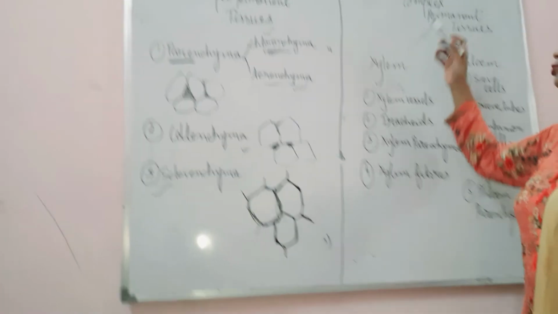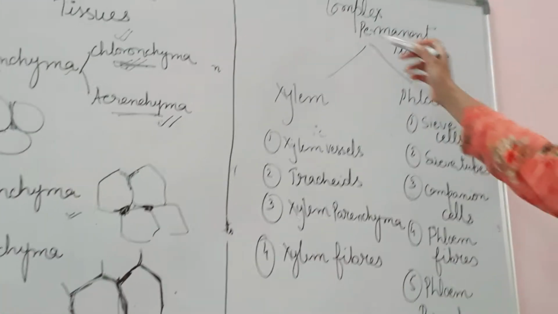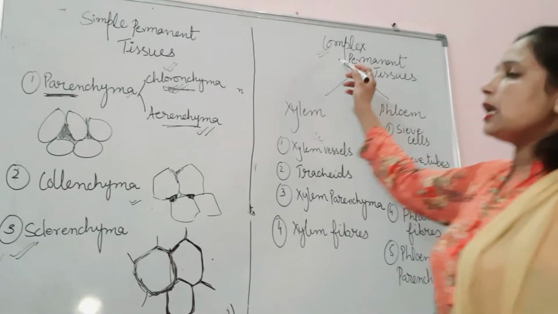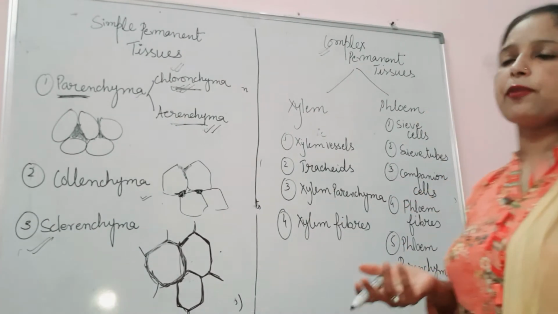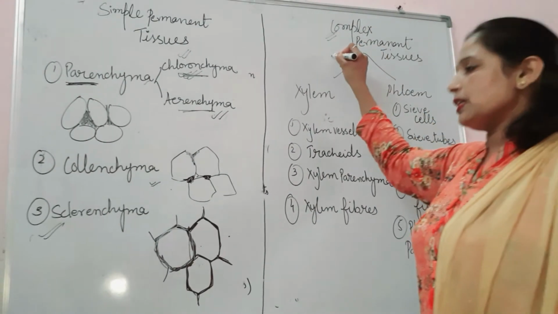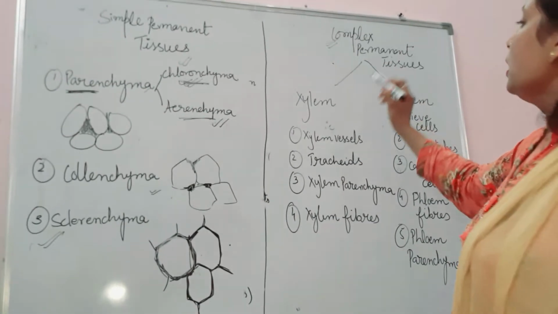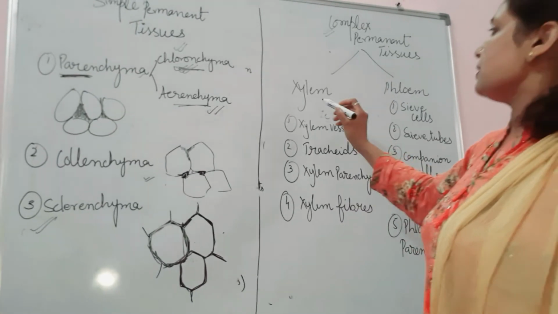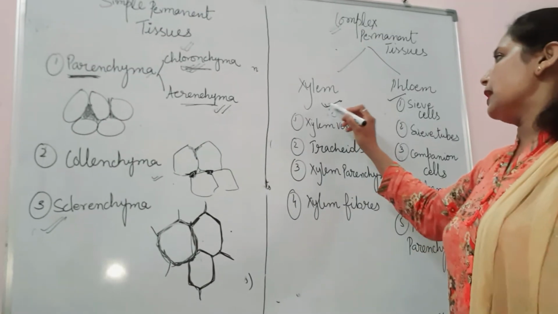Now let's move on to the next, which is the complex permanent tissue. According to its name, the cells of these tissues are made up of more than one type of cell. There are two types of complex permanent tissue in your course: xylem and phloem. First of all, we discuss the xylem.